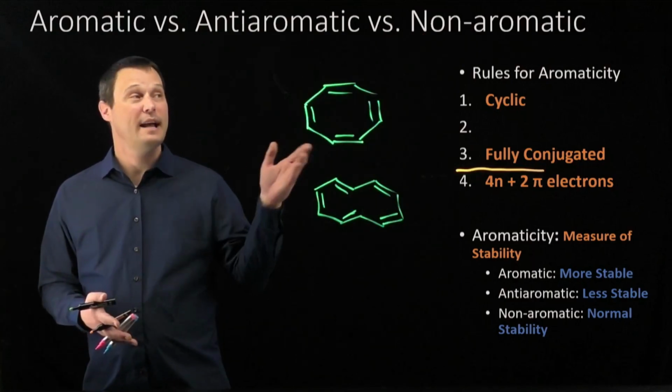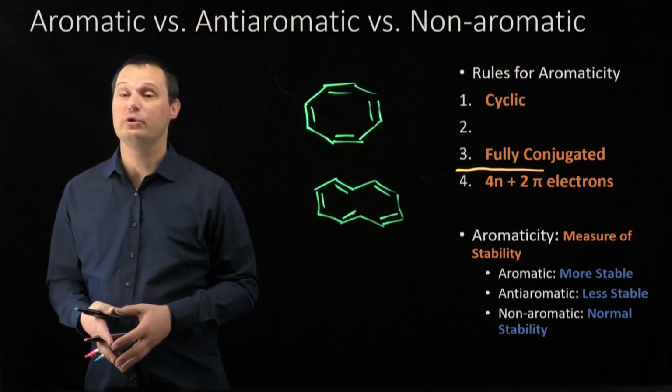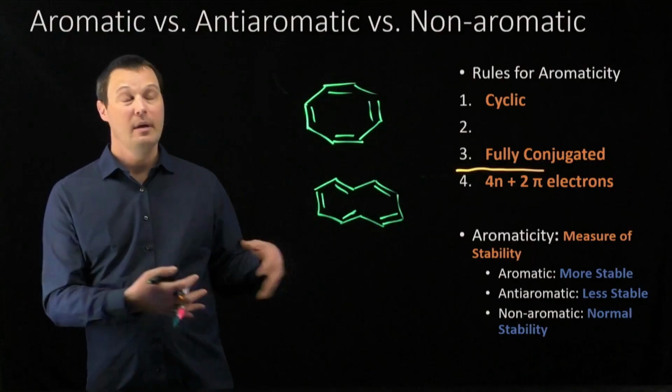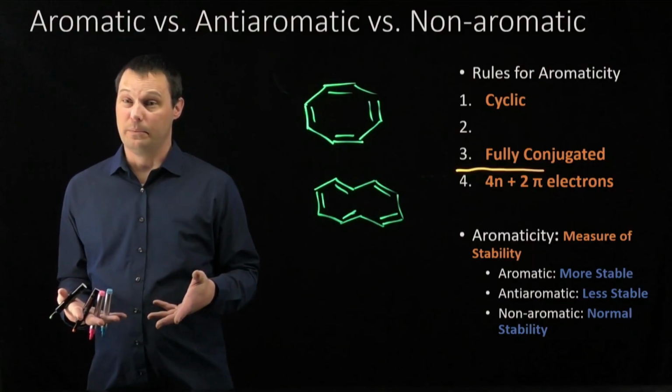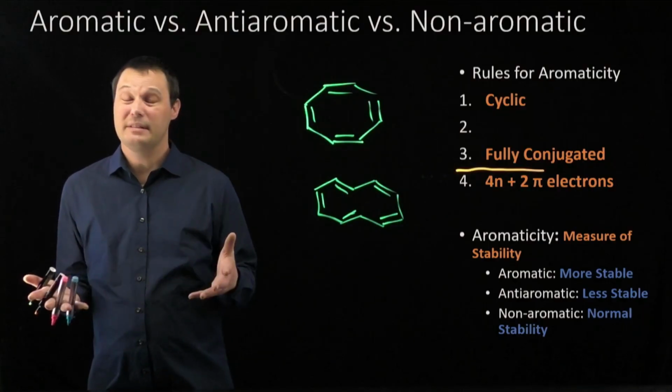We're finally ready to tackle the second rule. I've been avoiding it until now because the second rule is the hardest one to see in two-dimensional space. I'll remind you again that aromaticity is ultimately a measure of stability. A molecule will do anything it can to be as stable as possible. If it can be aromatic, it will. If it can avoid being anti-aromatic, it will. All it wants is to just be stable and live its life.